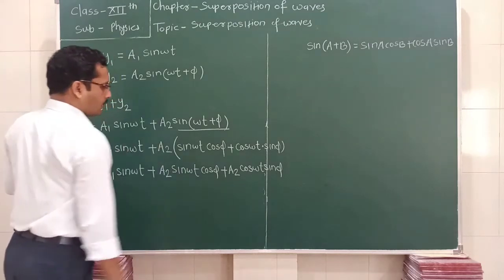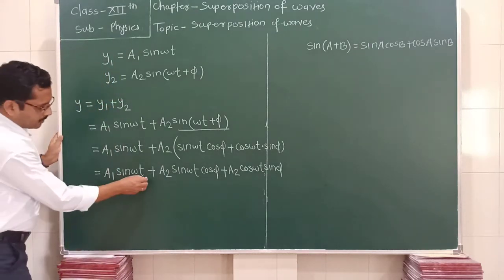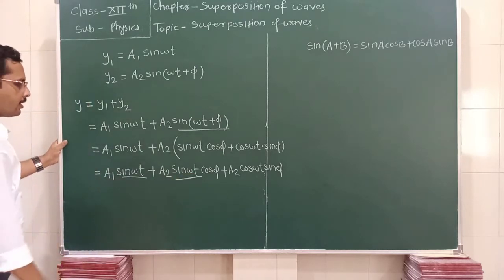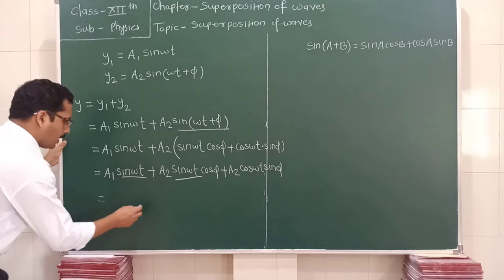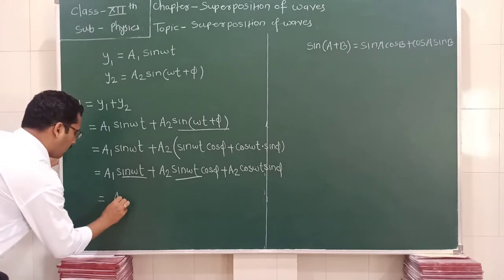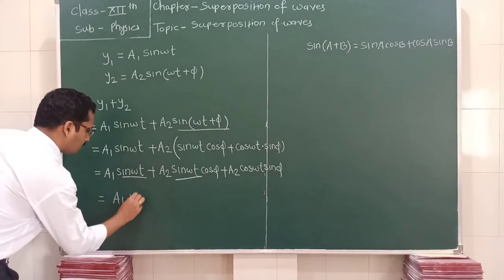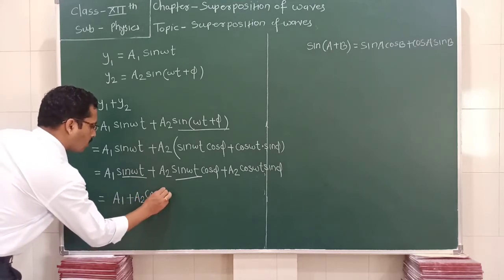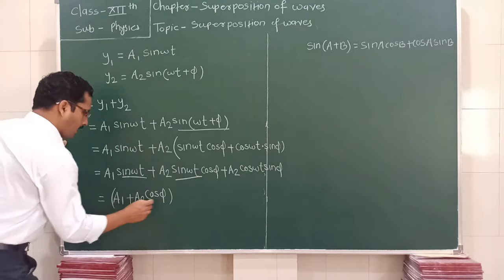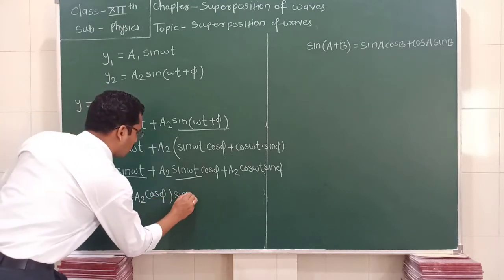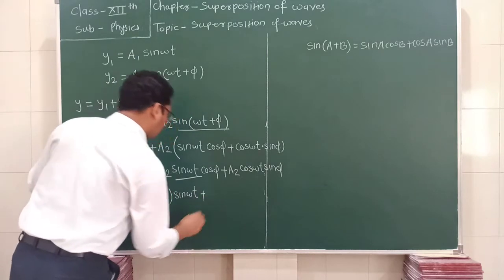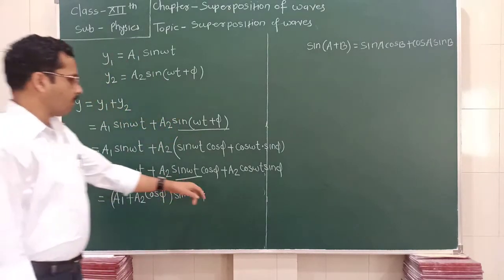Now what is common in this? Here sin omega t and here is also sin omega t. So we take common from this term (a1 plus a2 cos phi) and this sin omega t is common, plus what remains?